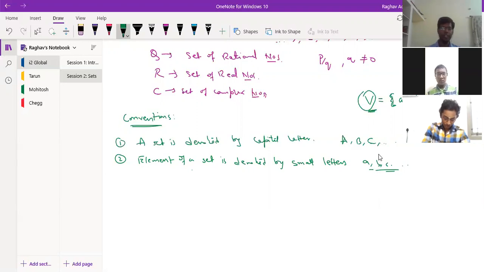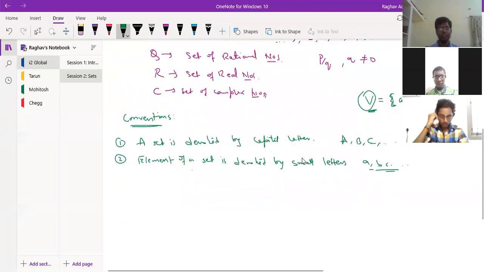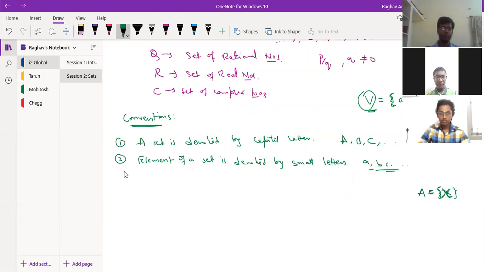Just like we had here the set of even numbers, say odd numbers. So these elements we directly write inside. But otherwise, in general, if he has not given us anything, then we write in small letter form. Suppose he says x is an element of a set A. So then we write A is equal to x, like this. We don't write capital X here, we write small x. So this is a small letter.